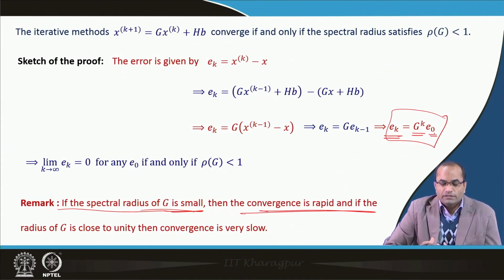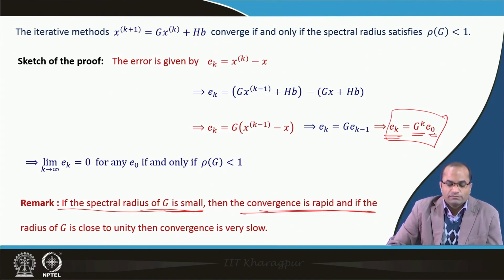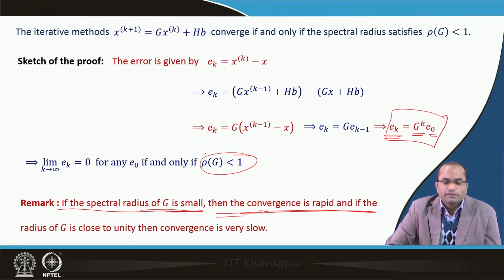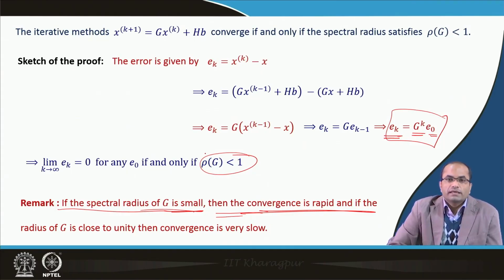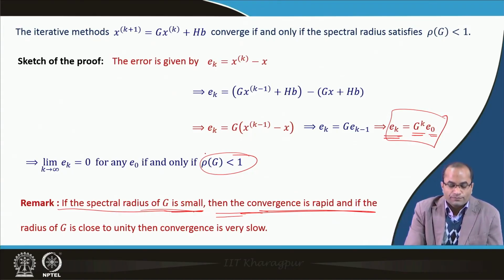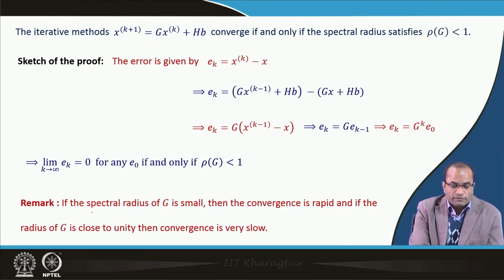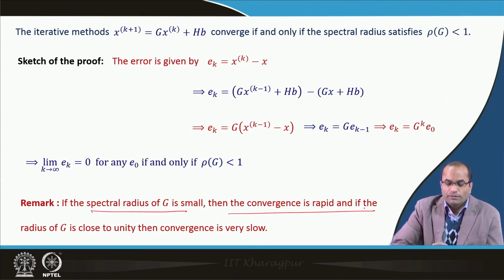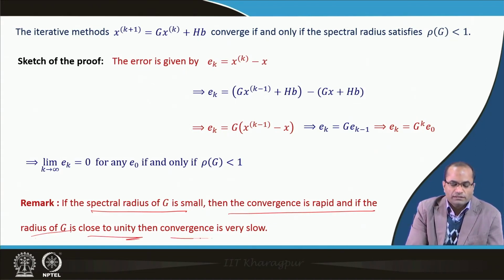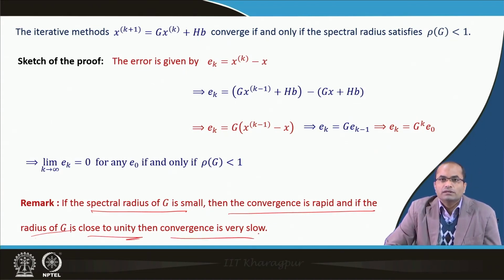If the spectral radius of G is small, then the convergence will be faster, because, as we have seen in the previous result, the lambdas will be raised to the power k, and if the lambdas are very small, then that matrix will go to 0 faster. So, if the spectral radius of G is small, the convergence will be rapid, and if the spectral radius of G is close to unity, then the convergence will naturally be slow.